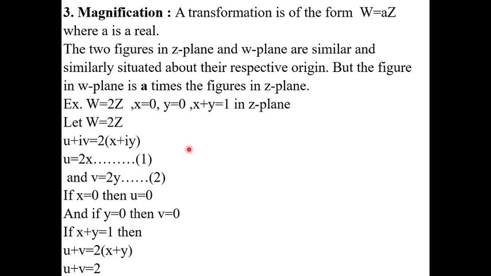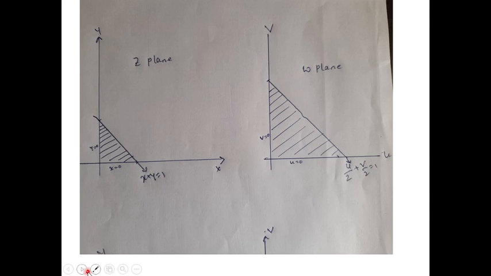Now by using these, U is equal to 0, V is equal to 0 and U plus V is equal to 2, we construct the W plane. Here U is equal to 0 means the V axis itself, and V is equal to 0 means the U axis itself. Here U by 2 plus V by 2 is equal to 1 means what? Again it is a straight line. If V is equal to 0, U is equal to what? 2. Here this is U is equal to 1, U is equal to 2.